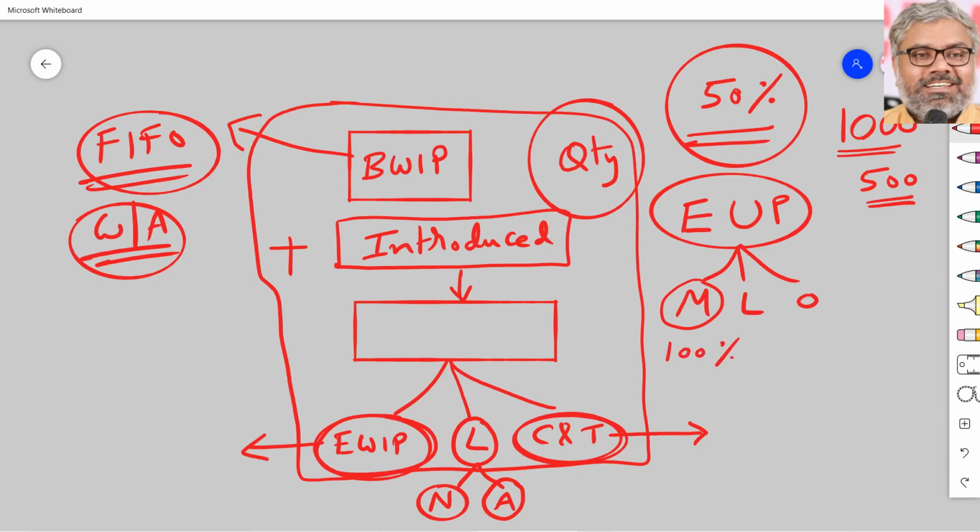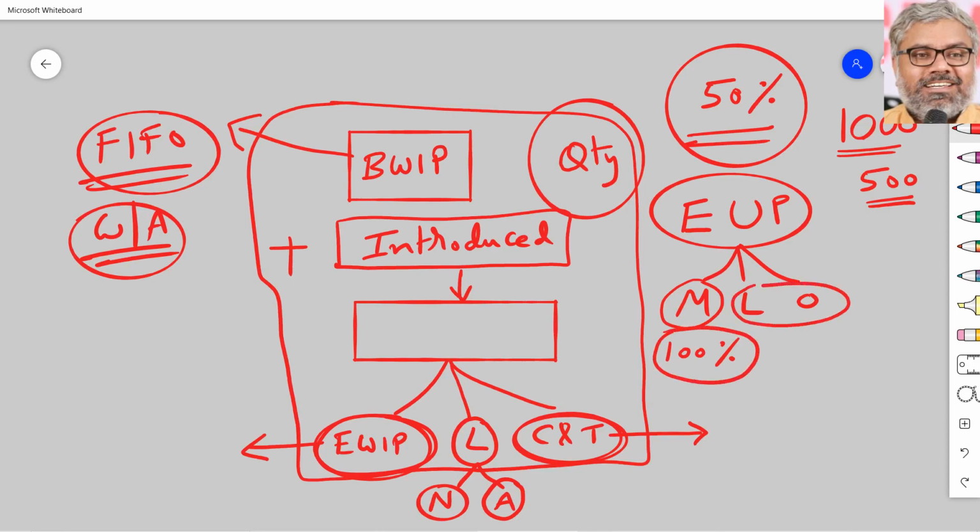materials is complete, complete does not mean materials is something that became finished goods already. If it is finished goods, it is not called work in progress, first of all. Materials complete means what? Materials is introduced already. Materials is in front of us, though the finished good is not ready. Let us say manufacturing of a bench requires, say, 25 square feet of wood. It is there already in front of us. Does it make it a bench? No, it will not make it a bench. But is the cost of materials already incurred? Yes, 100% incurred. In front of us, material is there. But that does not mean it has become a finished good. But in the work in progress, what is the cost of materials that has already been incurred? 100% in this example. Like that, it could be any percentage.